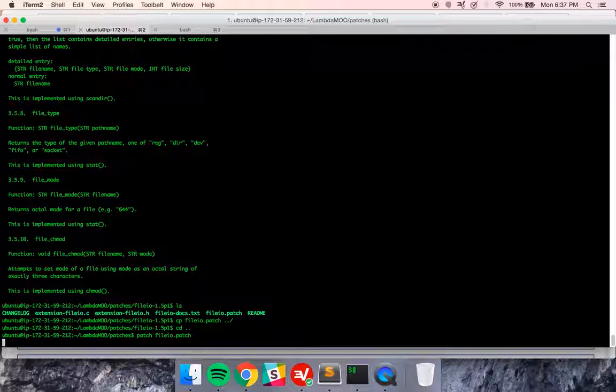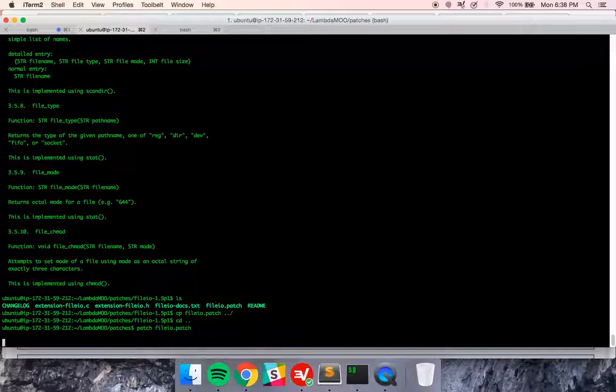So once this patch is applied, right? What we're going to have is new built-in functions. Like you saw me use the shutdown built-in function to shut down the moo itself. We'll have access to some other built-in functions like file mode and file chmod, which will take arguments and modes and allow us to do certain things. We can read from files, we can write from files.